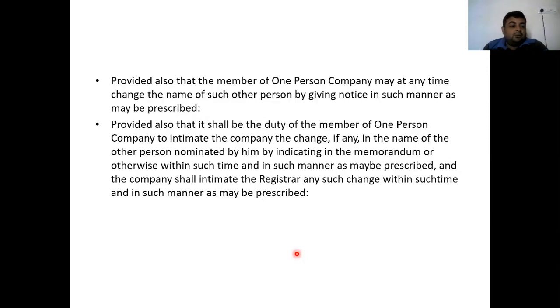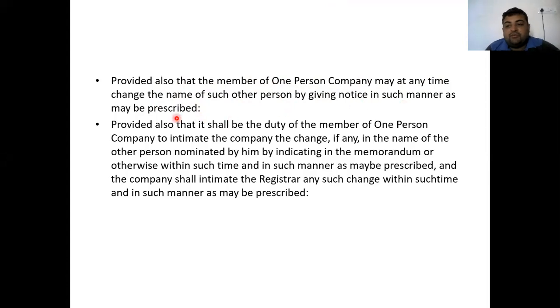Next, provided that the member of the OPC may at any time change the name of such person by giving notice in such a manner as prescribed. So here it is provided that in the case of an OPC, at any time the member may change the name of such other person by giving the notice in the manner as prescribed.